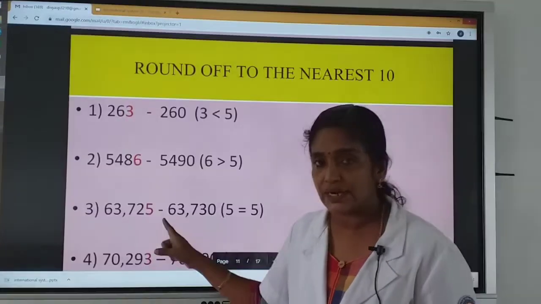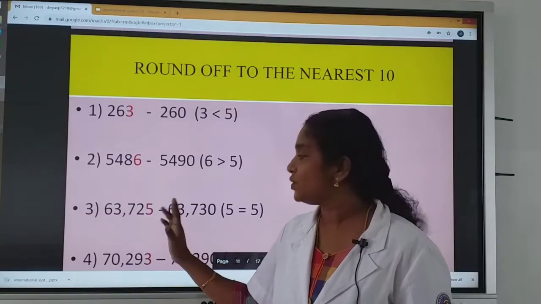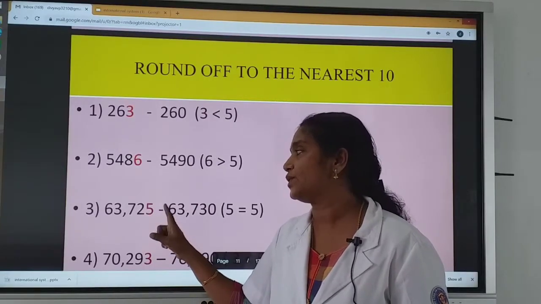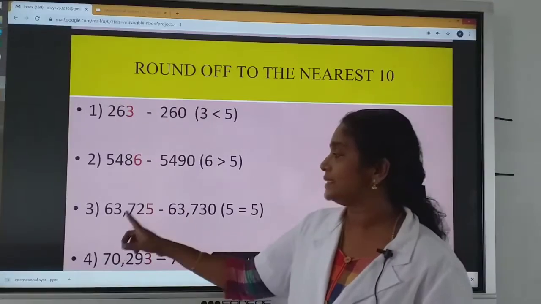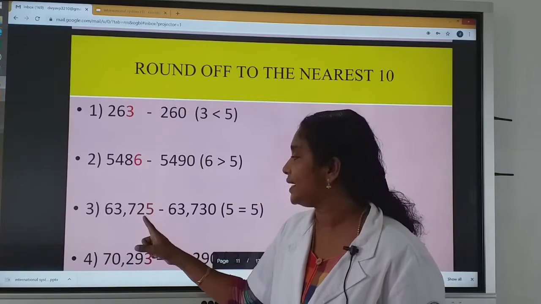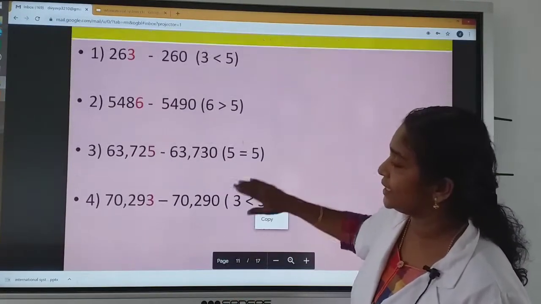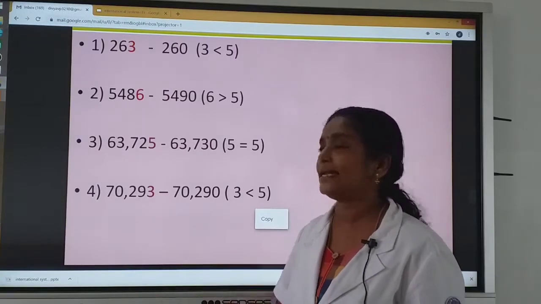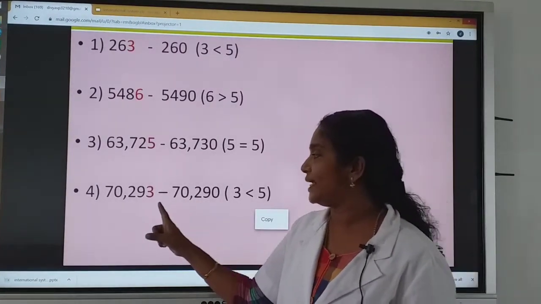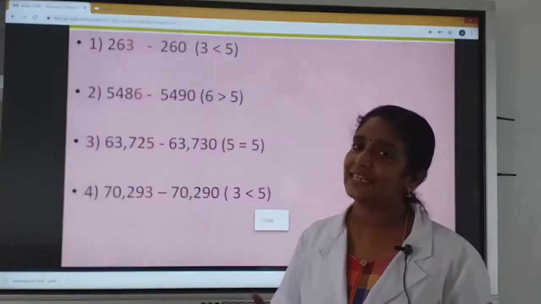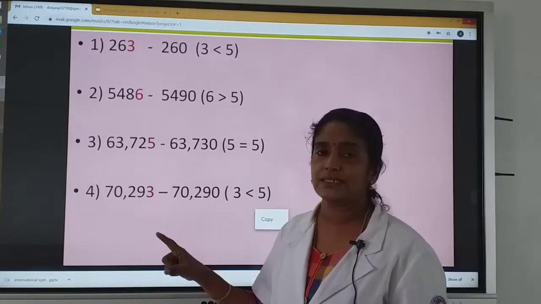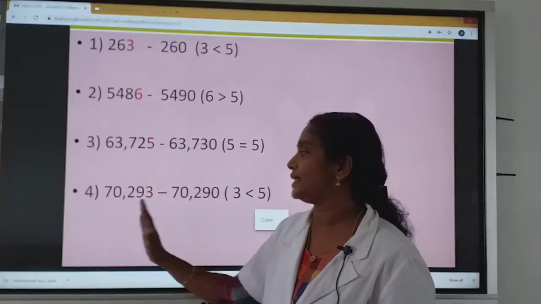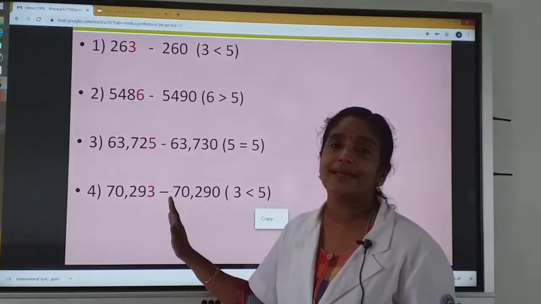And consider the third question. 63,725. Its ones place digit is 5. So we want to add 1 to its tens place and replace this by 0. So what is the answer? 63,730. Now consider the fourth question. 70,293. Its ones place digit is 3, that is less than 5. So replace 3 by 0 and retain the other digits as it is. So what is the answer? 70,290.